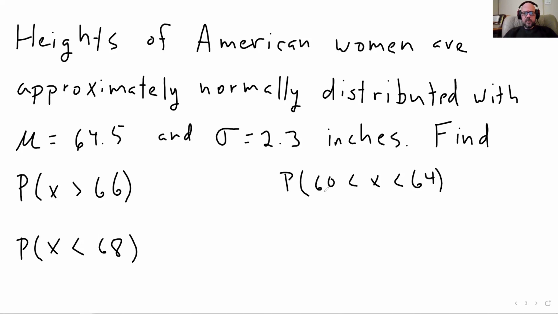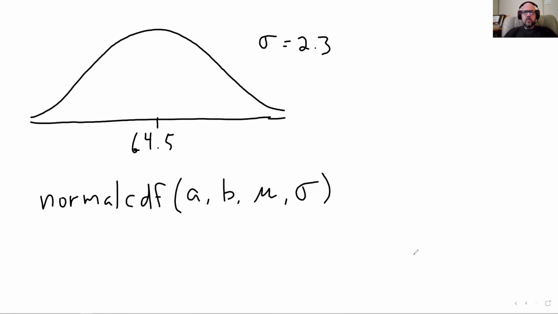So we're going to go find all those probabilities, but first I am going to draw them. One of the things that you want to get really, really in the habit of is drawing your normal distributions. I bring this up because the calculator asks you for a bunch of stuff, and I'll show you how to do it in Sheets as well, and then the commands are the same in Excel, I think.